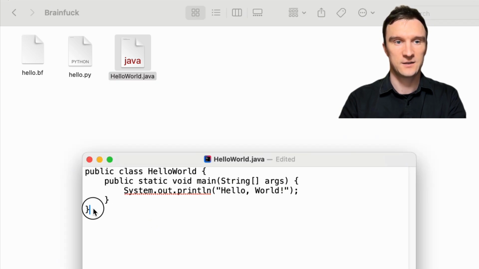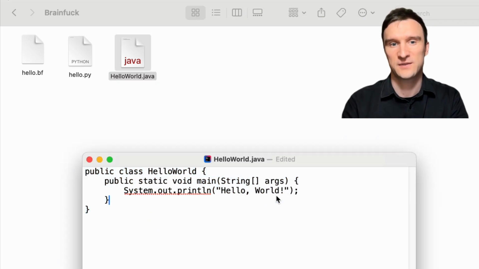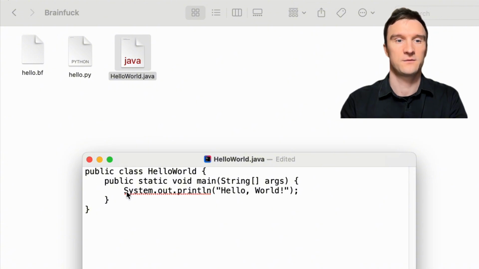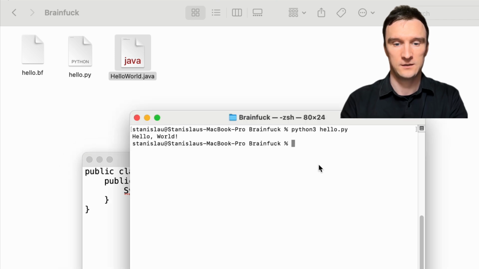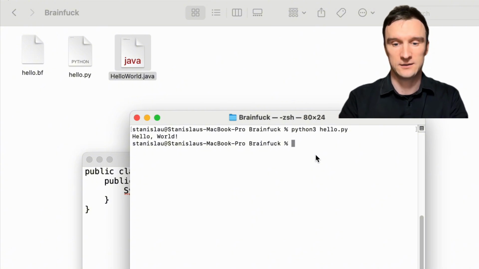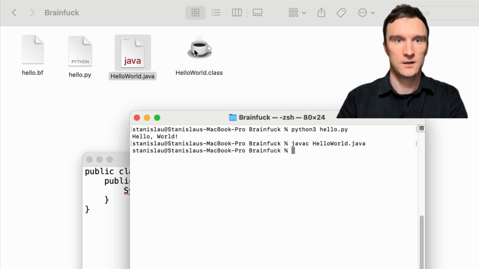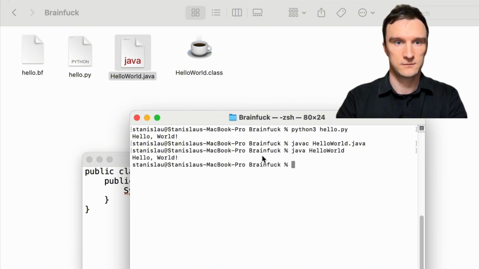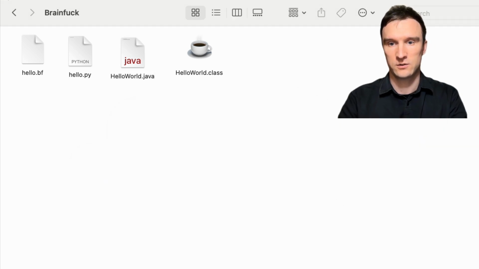Here's what's inside. You can see it's a bit more sophisticated, but still everyone can understand what's going on here. Let's run it. And as you know, Java is a compiled language, which means that before we run this file, we have to compile it. Let's do that. Yeah, our new compiled file appeared. Let's run it. Great. Here's our output in the console.